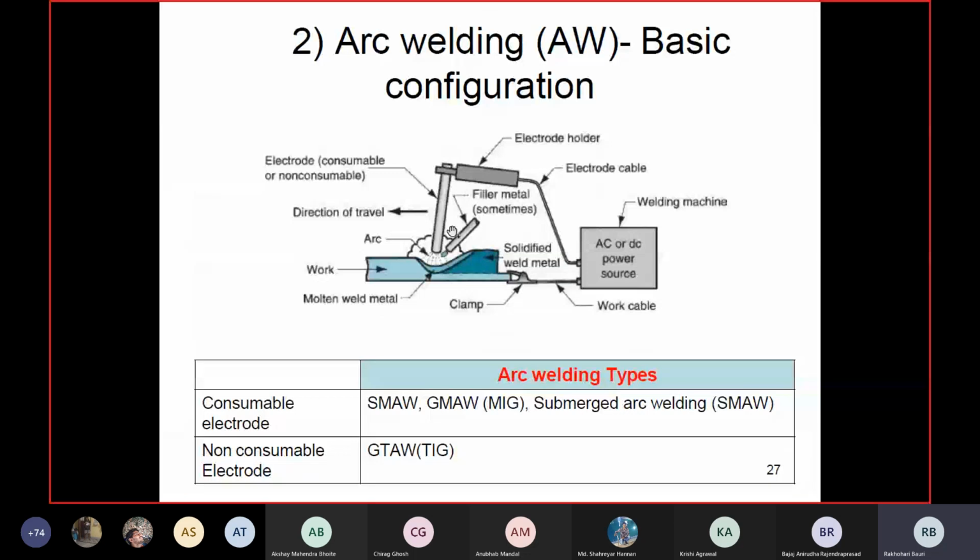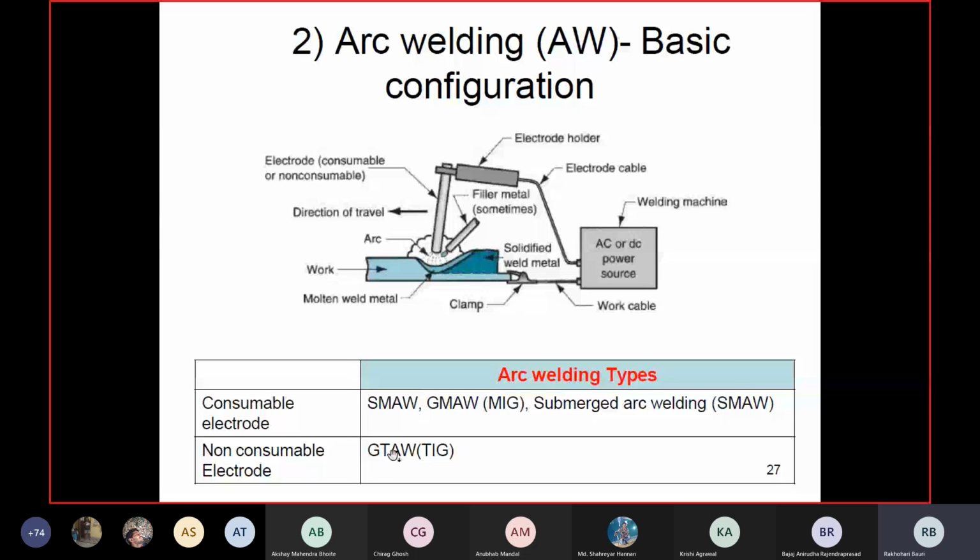One thing: if this electrode itself is used as a filler material, then we say this is a consumable electrode. And if it is not, then it is called a non-consumable electrode. That kind of arc welding is called gas tungsten arc welding.